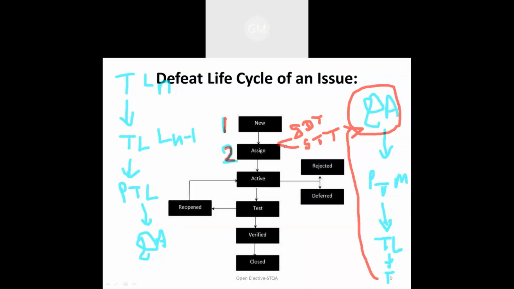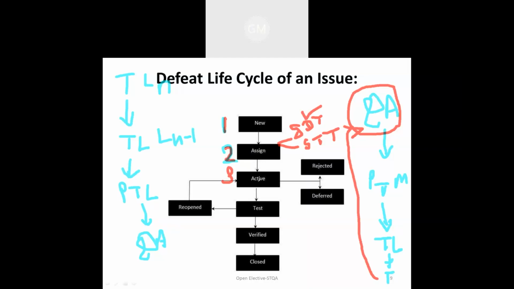I am going to explain that in the next PPT: what the different types of defects are, and according to that, how they are assigned to the particular team. If it is a development-related defect, it is going to be assigned to the software development team. If it is related to testing, then it is going to be assigned to the software testing team. Now, the third phase is the active phase, where after assigning the defect, it will be handled by either the software development team or the software testing team, depending upon the type of the defect.